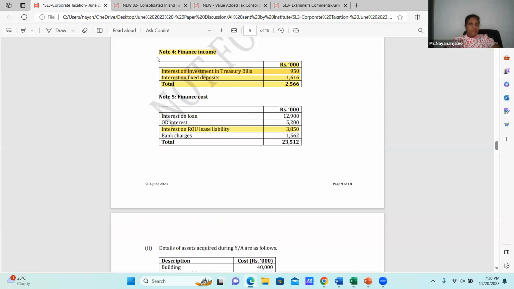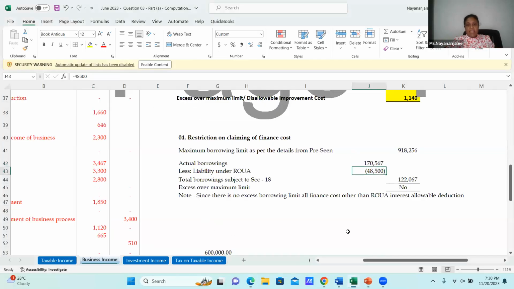No, I cannot view it in here. It's in the pre-scene, all these details which I have extracted from there. And this is on the ROUA liability, which we have to remove. Then the total borrowing subject to section 18 is this. Now we have maximum borrowing limit more than the actual borrowing limit. Therefore, entire finance cost is allowable deduction.